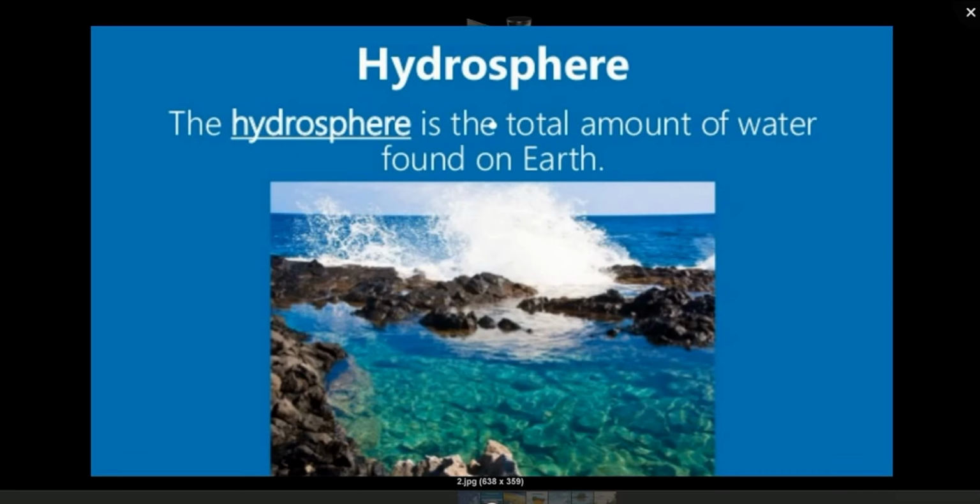Because 71% is covered with water, which is bluish in color, it is known as the blue planet. No life is possible without water. Every human being, all plants, animals, insects, birds, etc. need water to live.